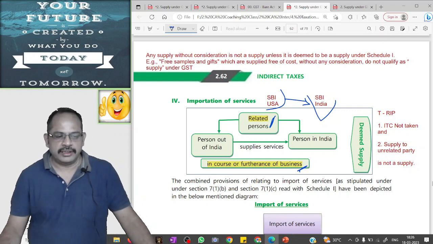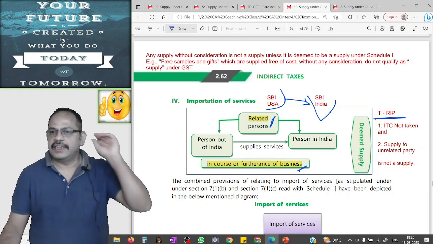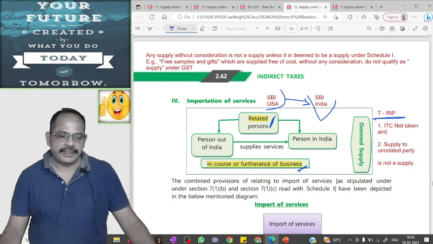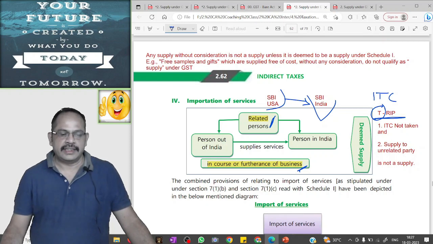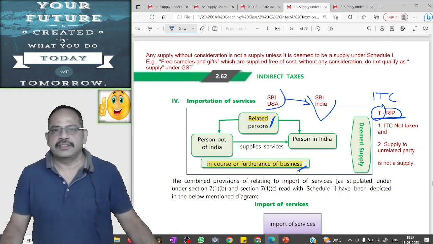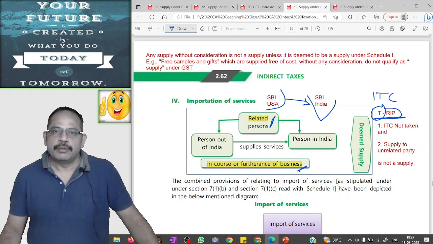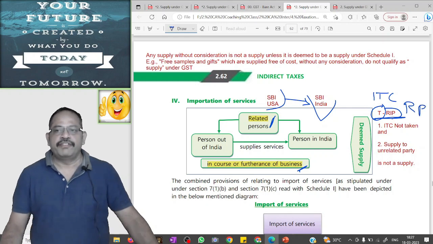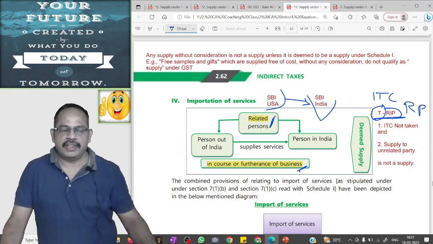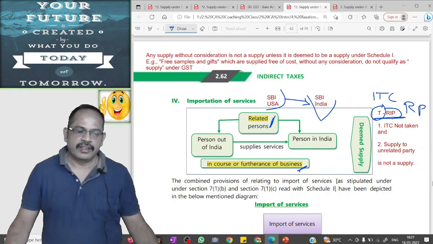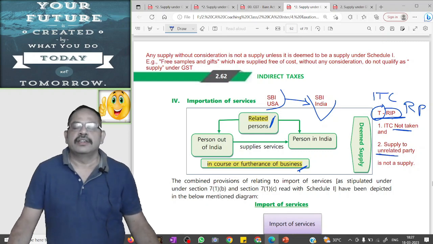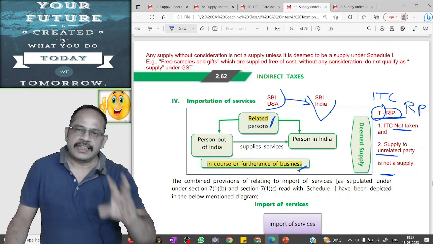It is a taxable event and GST will be attracted. If we summarize all these four provisions, say TRIP: transfer of business asset where ITC has been taken. In this case, ITC is involved. In all other three cases, transaction between related persons or distinct persons, importation of service, principal and agent transactions, these are related party transactions. If you want to summarize these four provisions in simple language, where there is no consideration, where ITC is not taken, and supply is to unrelated party, it is not a supply, it is not a taxable event, and GST will not be attracted.